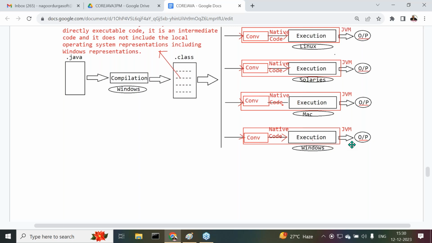Now in this overall process, conversion and execution both are provided by JVM in a separate component. Conversion and execution both are provided by Sun Microsystems in a separate component. The component is what? Their JVM, Java Virtual Machine.